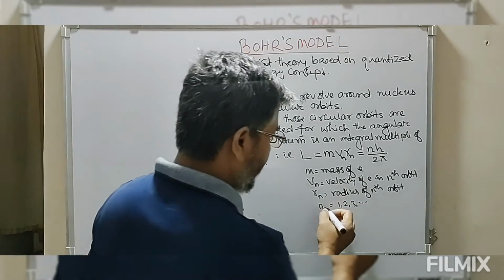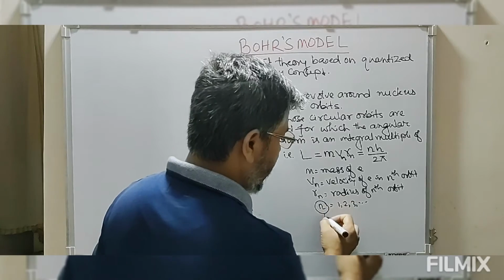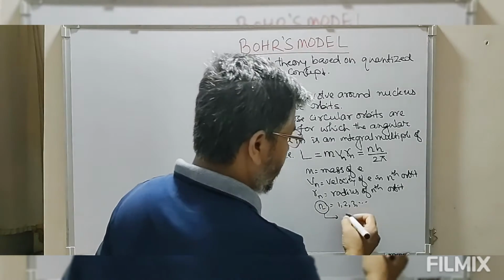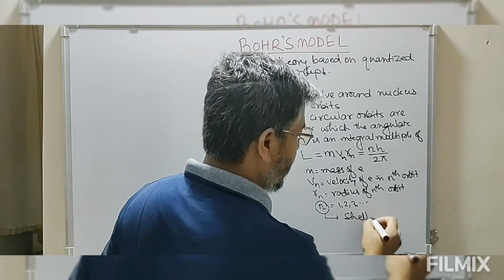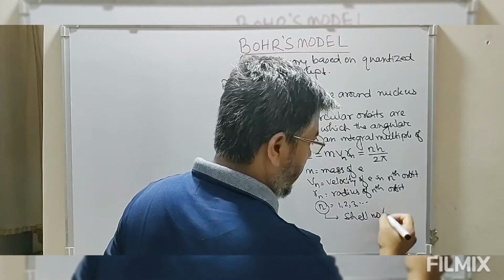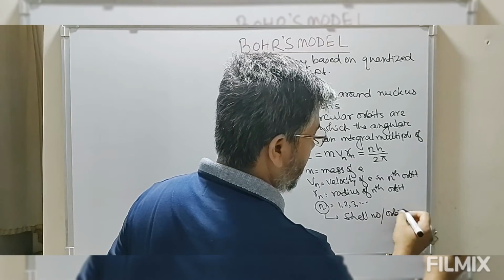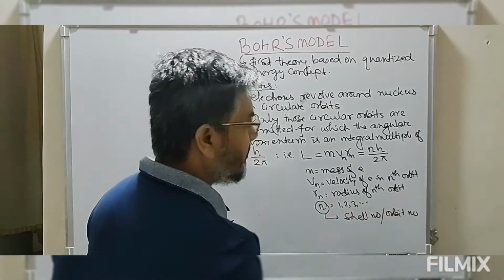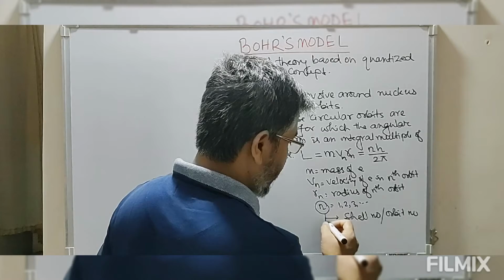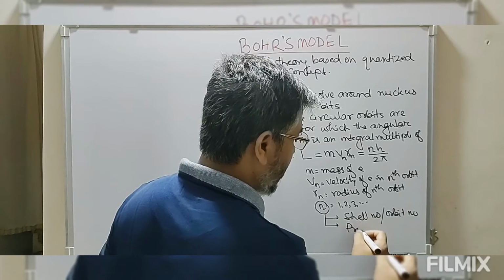And this n represents the shell number or orbit number, which we call the principal quantum number.